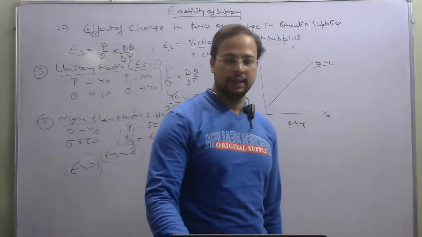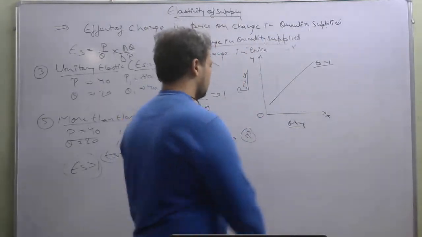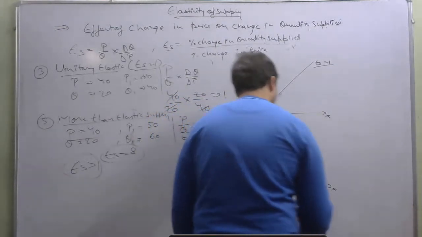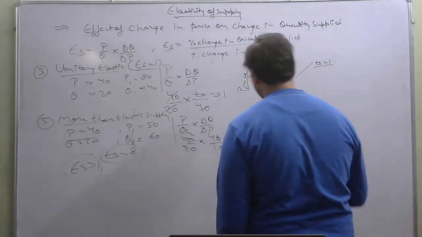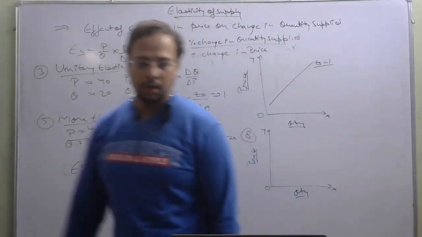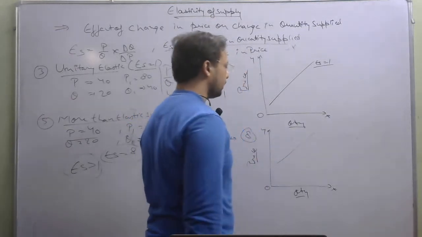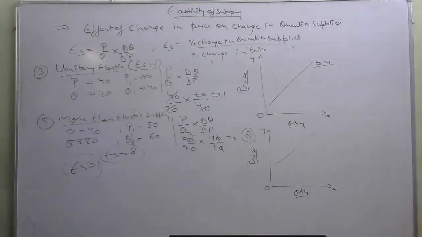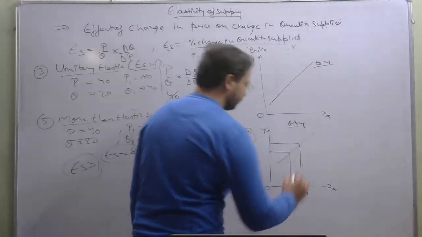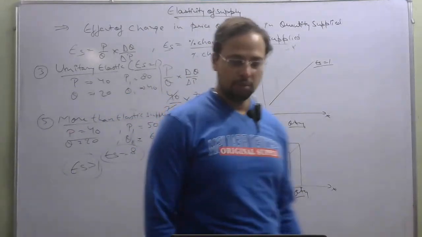Now let us draw the curve, right? That is how the curve is drawn. Quantity and here it is price. Okay, now see how we will make the curve. The curve will be a line which is slanting. So the units of price change is less and the units of quantity supplied change is more.